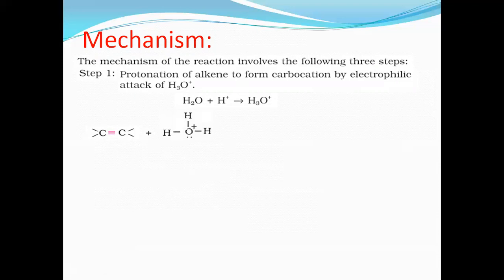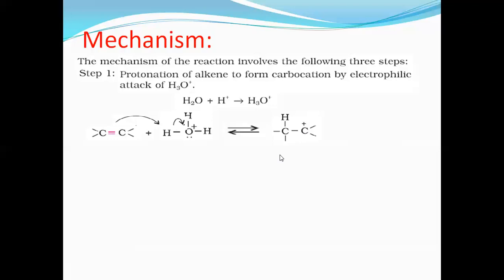H3O+. Here you can see the double bond. This double bond is going to attack the proton, and this bond shifts. We just observe that the double bond takes the proton and this bond breaks and shifts to oxygen. So the water molecule separates out, and this carbon atom which gains the proton, the other carbon atom definitely loses. Therefore, that carbon atom becomes positive. This is called a carbocation.